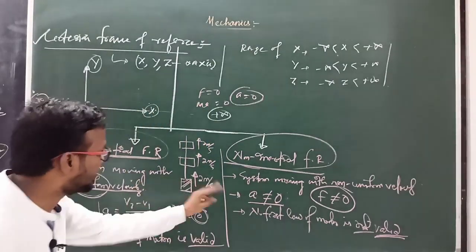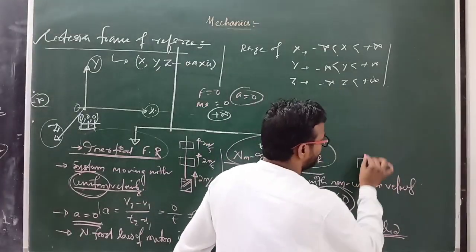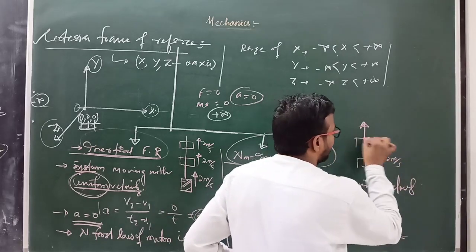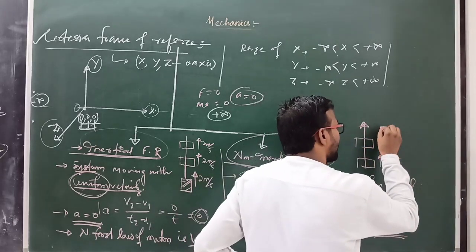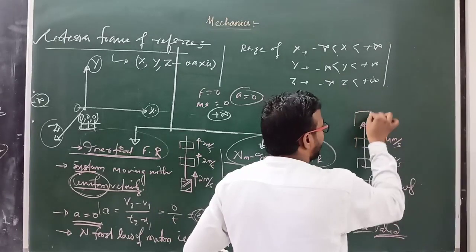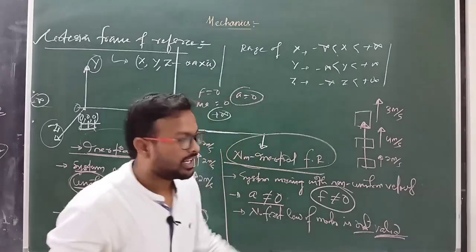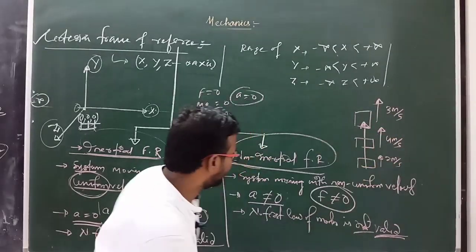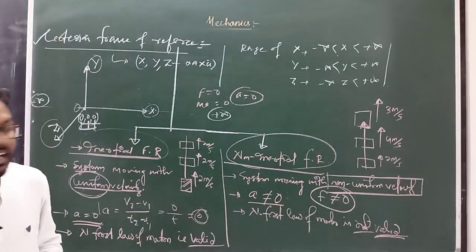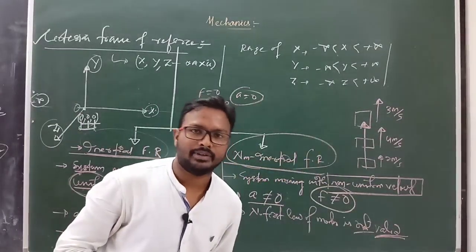Clear? So these are the differences between inertial and non-inertial frame. Suppose there is a lift which is moving in the upward direction. Initially suppose it is 2 meter per second. After a certain interval of time this lift is also moving upward, but its velocity is 4 meter per second. Suppose after another interval of time it is moving upward at 3 meter per second. Then at each instant of time its velocity is changing, which means this is the condition of non-uniform motion or non-uniform velocity. Clear? And that type of frame of reference is known as non-inertial frame of reference. Clear?